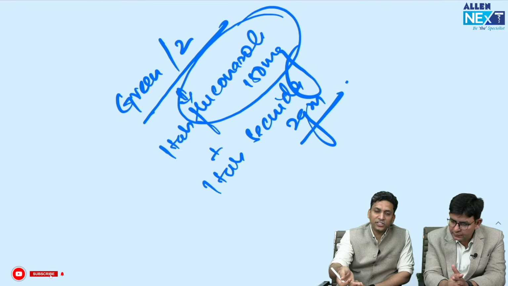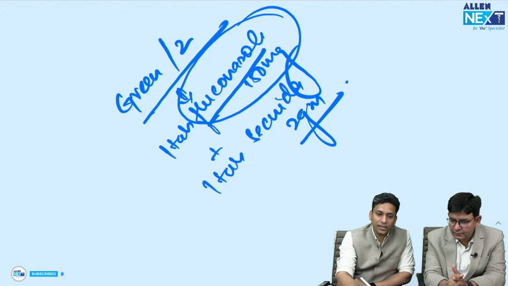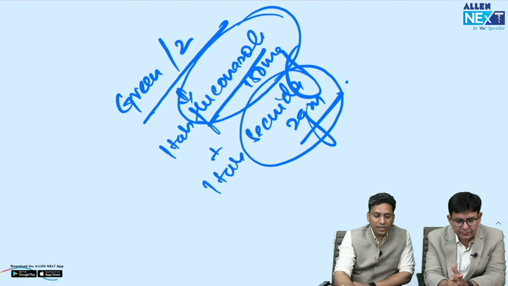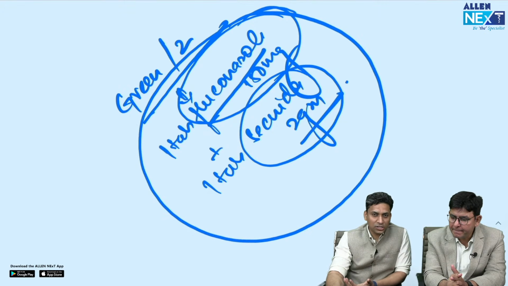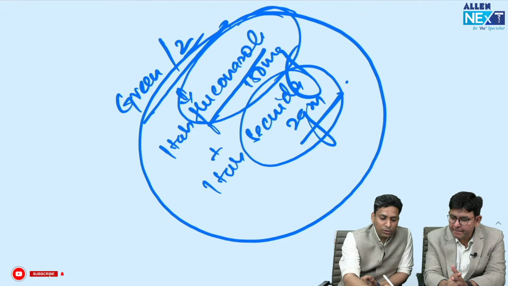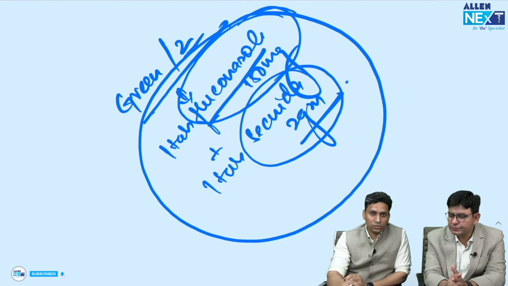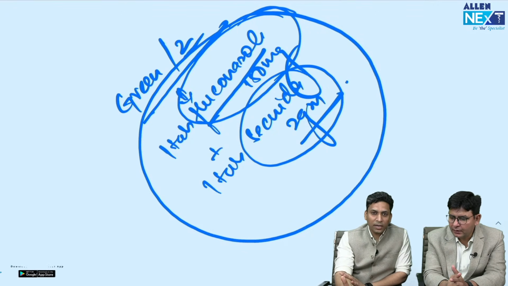So fluconazole is the drug of choice for candidiasis. If the patient is having vaginal discharge due to candidiasis, this will take care, and for the rest, secnidazole is effective. So that's why we use the green kit, that is kit number 2, for the treatment of vaginal discharge. This kit has these two drugs. That is how we can treat with syndromic management as well.